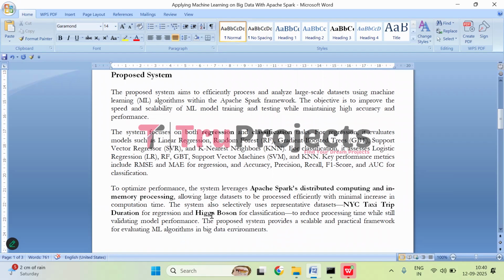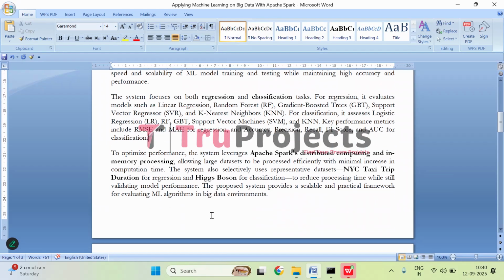And moving on, to make the system faster and more efficient, it uses Apache Spark distributed computing and in-memory processing. This means the data is processed across multiple machines at the same time and kept in memory. So even very large data sets can be handled quickly without slowing down the computations.